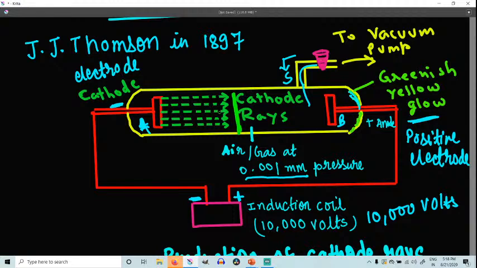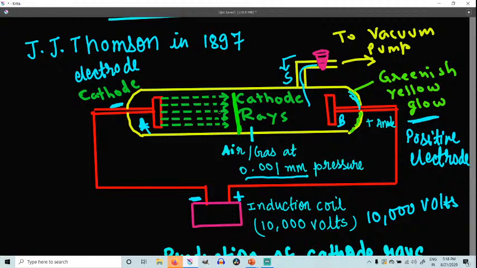They produce X-rays, right? They produce X-rays when they strike against the surface of a hard metal like tungsten or molybdenum. If cathode rays are allowed to strike against the surface of a hard metal like tungsten or molybdenum, then obviously they are going to produce X-rays.